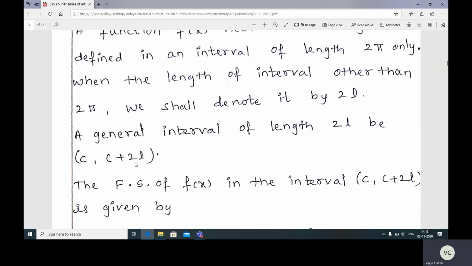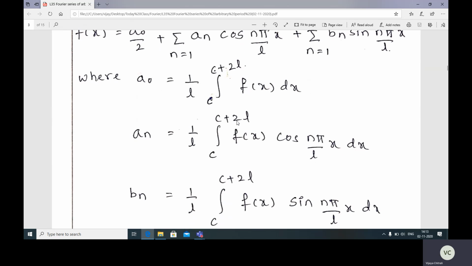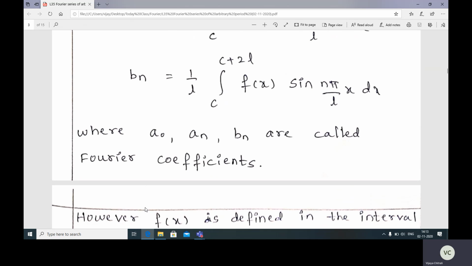The Fourier series of f(x) in the interval c to c plus 2L is given by f(x) equal to a0 by 2 plus summation n equal to 1 to infinity an cos(nπx/L) plus summation n equal to 1 to infinity bn sin(nπx/L), where a0 is equal to 1 by L integration from c to c plus 2L f(x) dx, an is equal to 1 by L integration from c to c plus 2L f(x) cos(nπx/L) dx, and bn is equal to 1 by L integration from c to c plus 2L f(x) sin(nπx/L) dx, where a0, an, bn are constants, and these are called Fourier coefficients.